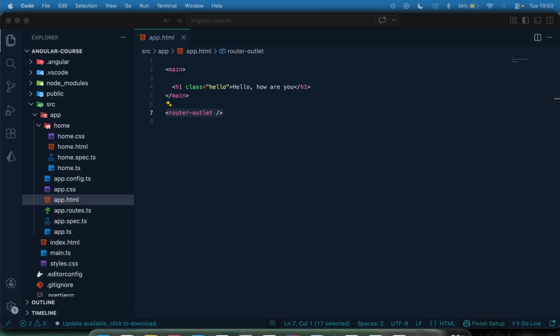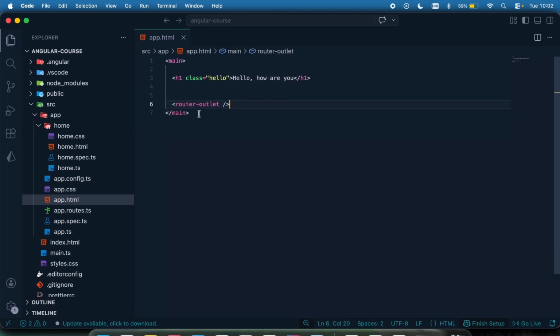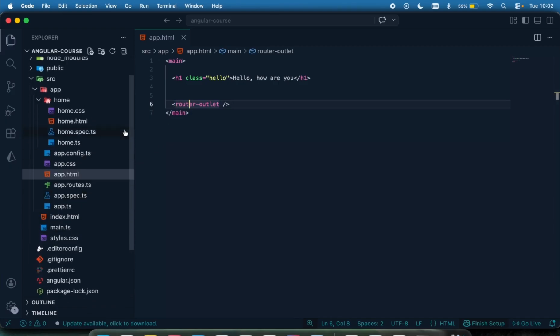So a better way for us to structure this is to carry this router outlet right here, which is going to be where our page will be mounted. Just have the router outlet within this main right here, and then I want this router outlet to be replaced by what I have in my home page.